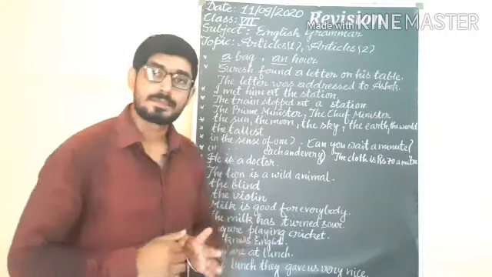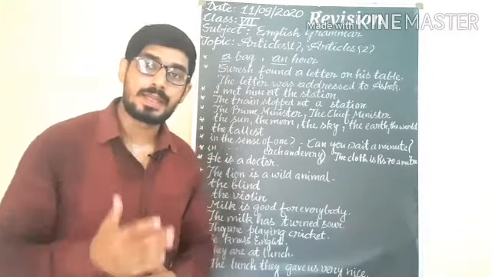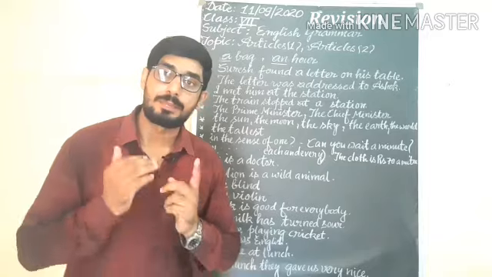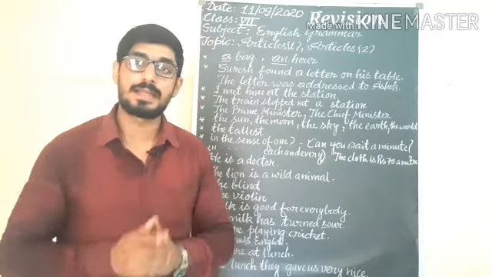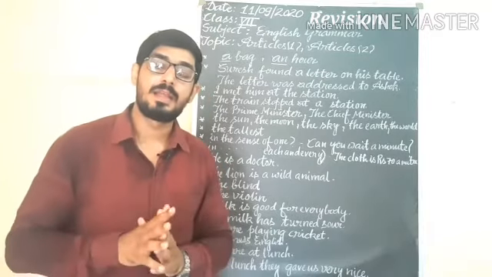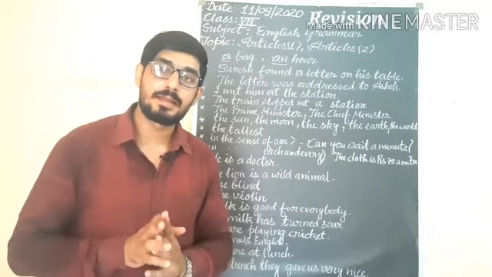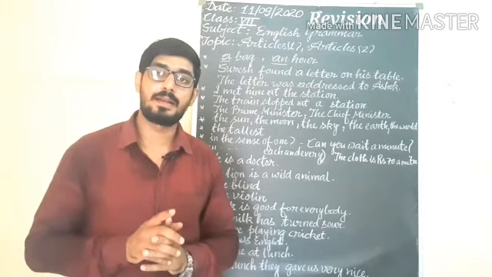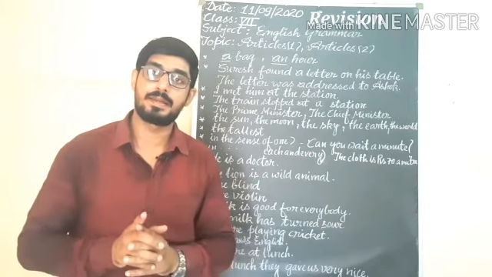He is a doctor. If we want to talk about a person's profession, we say he is a doctor, he is an engineer. At that time we use the articles a and an.